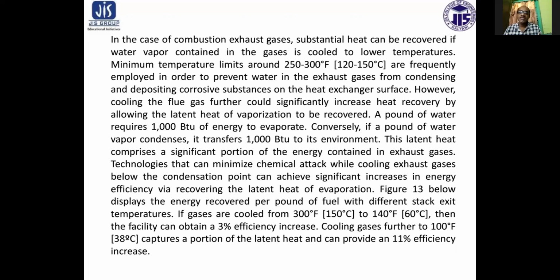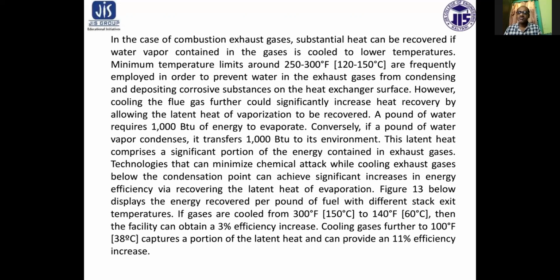This latent heat comprises a significant portion of the energy contained in exhaust gases. Technologies that minimize chemical attack while cooling exhaust gases below the condensation point can achieve a significant increase in energy efficiency by recovering the latent heat of vaporization.